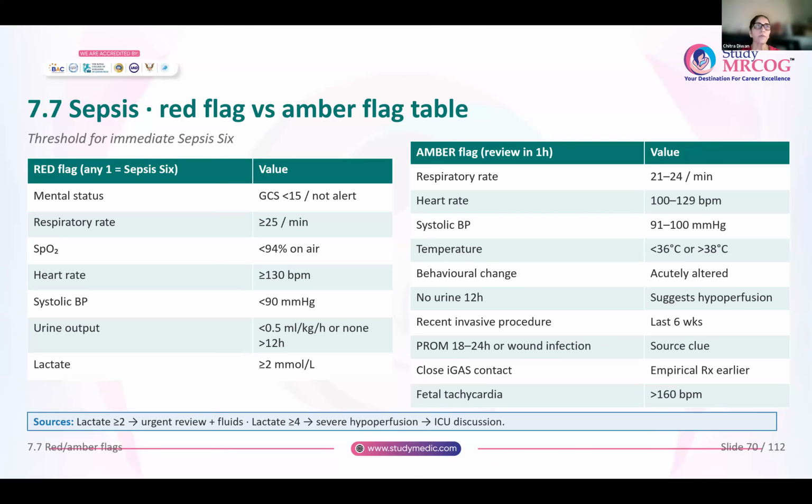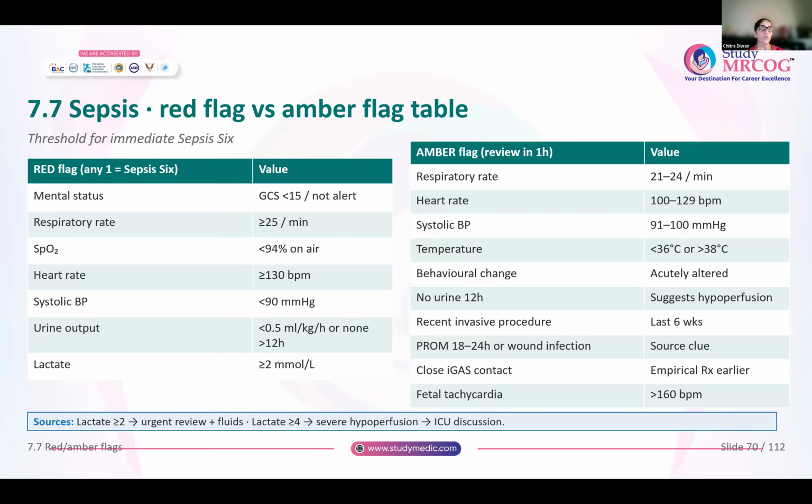So if the respiratory rate is between 21 to 24, heart rate is between 100 to 129, or systolic blood pressure is 91 to 100, temperature extremes, like there is hypothermia or hyperthermia. If the mental status is changing, if it is an acute alteration, that this person was responsive or GCS was alert and suddenly the patient becomes comatose, acute alteration of the mental status, or suddenly the patient becomes very violent.